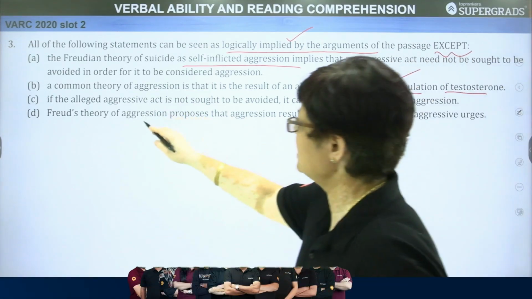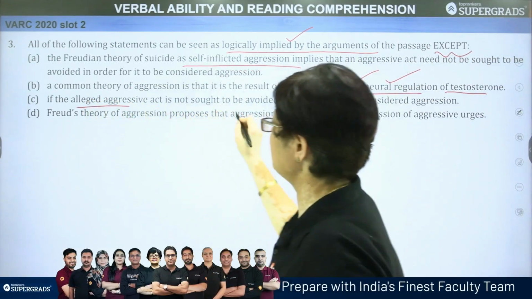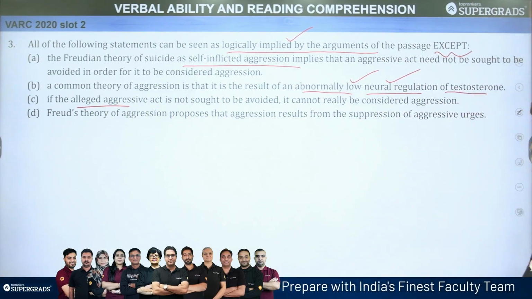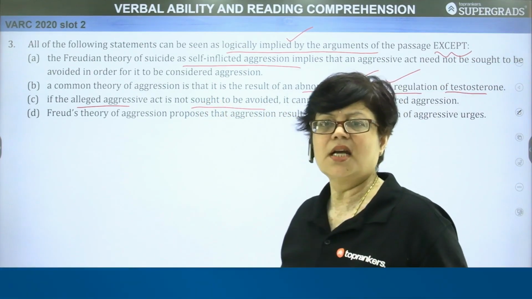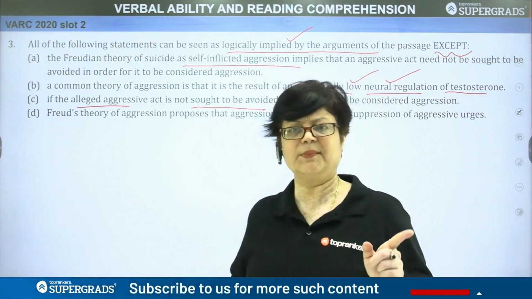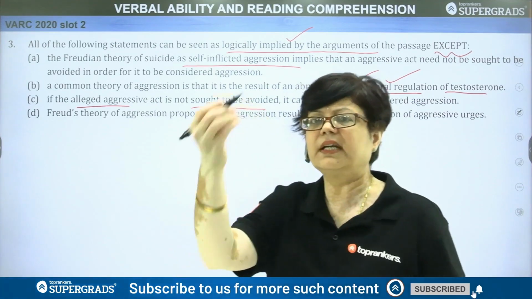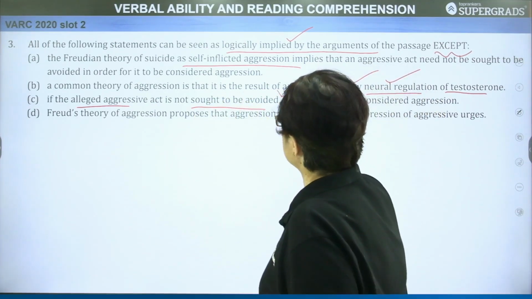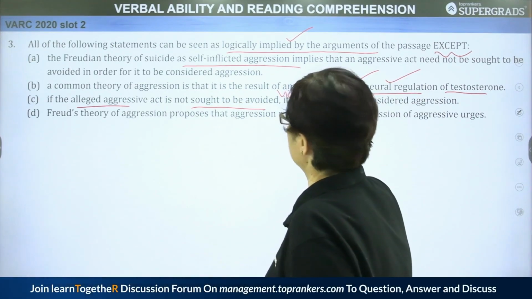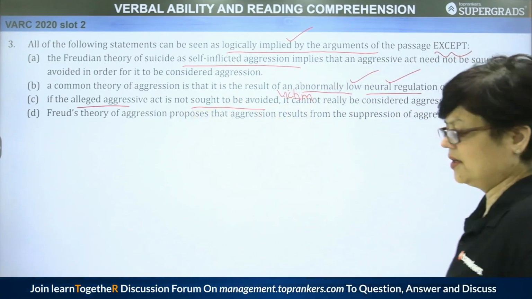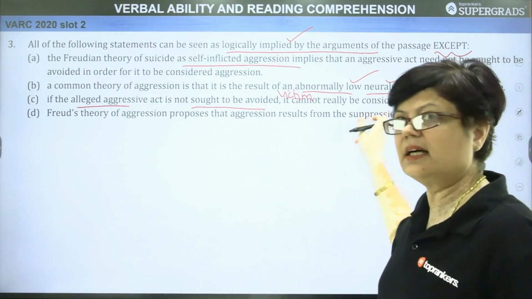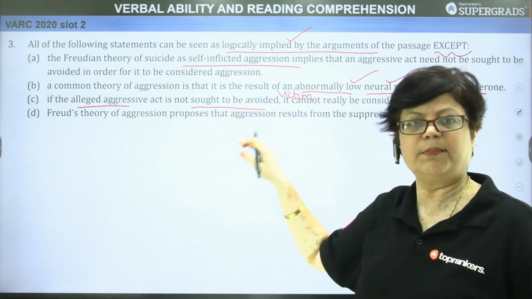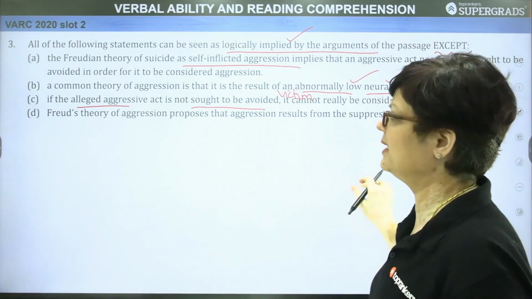See, if the given aggressive act is not sought to be avoided, it cannot really be considered aggression. Why? Because here the third person, if you remember the third key variable, is the victim himself or herself. If he or she seeks to avoid it, then it cannot be actually considered aggression. So these three have been implied in the discussion which is made by the author in the passage.